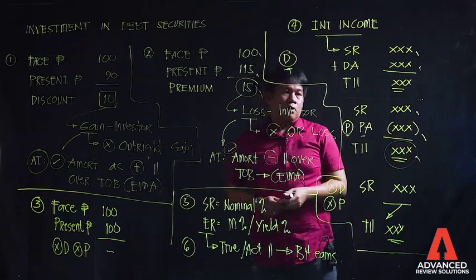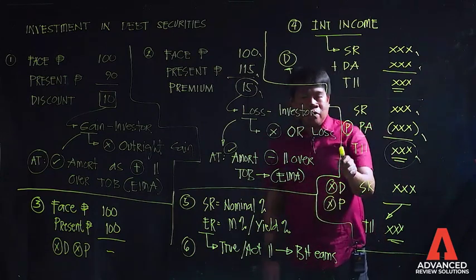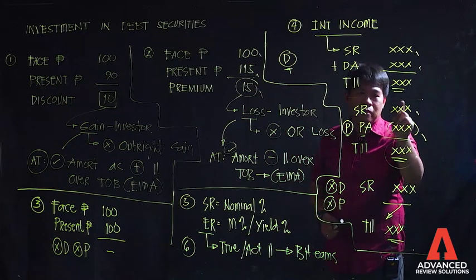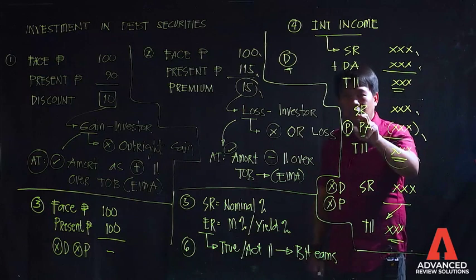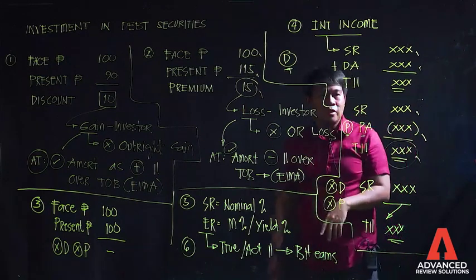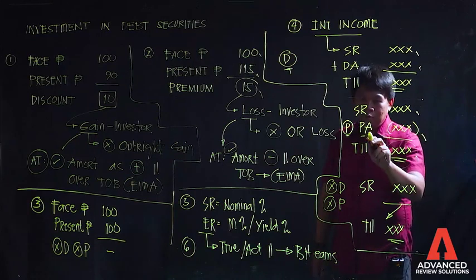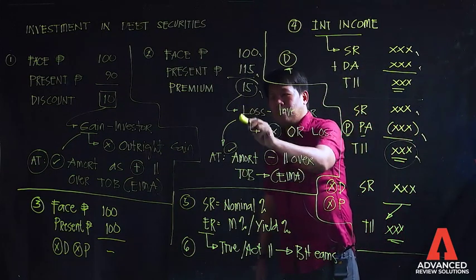Next, on the other hand, kapag naman premium transaction, this interest na matatanggap mo coming from the stated rate na nasa bond indenture ay mababawasan yan ng premium amortization. Premium amortization is what?